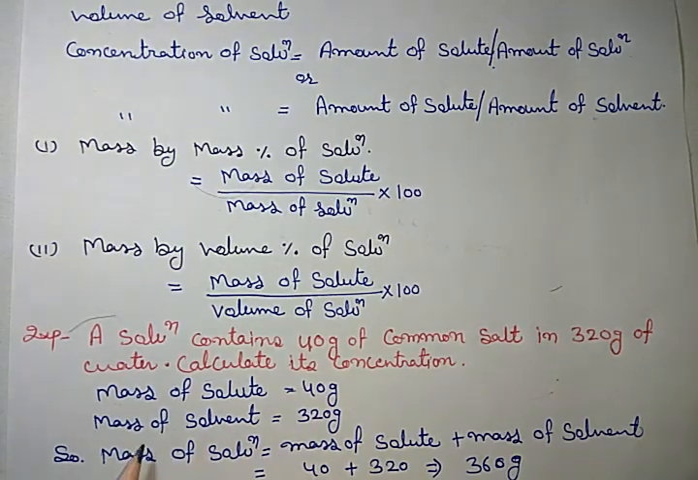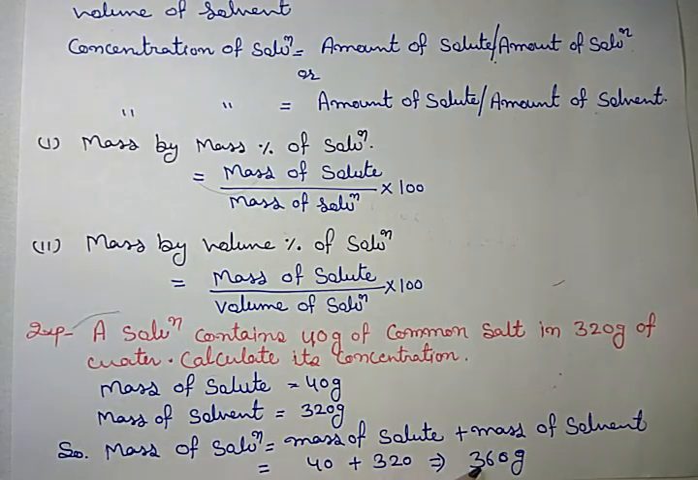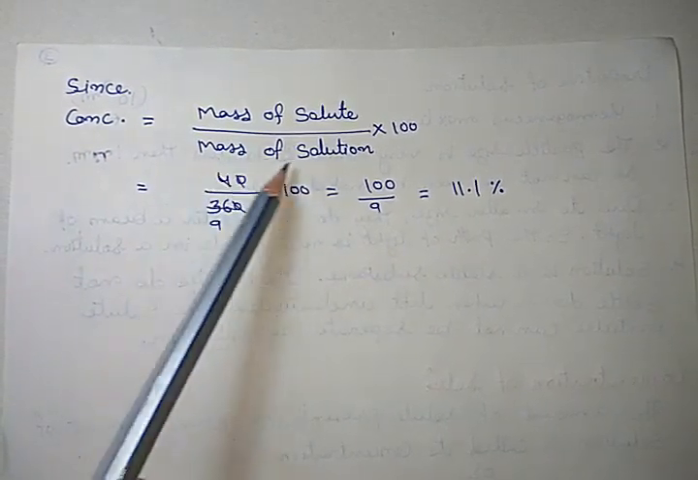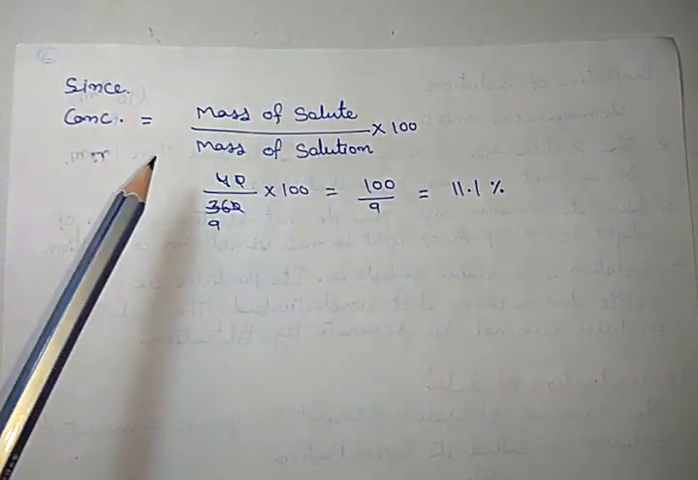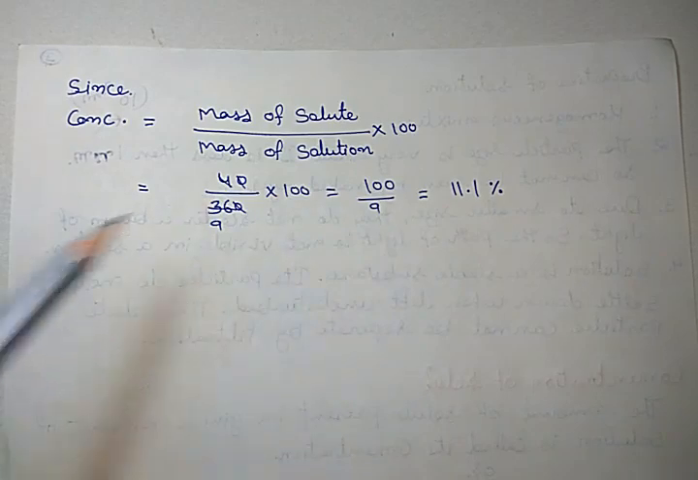Mass of solute is 40 grams, mass of solvent is 320 grams, but there is no mass of solution given. As we know, a solution is made up of the solute and solvent, so by combining them, mass of solute plus mass of solvent, we can find the mass of solution. Here 40 plus 320 is 360 grams. That is the mass of solution. Now the formula is mass of solute divided by mass of solution multiplied by 100. So 40 divided by 360 multiplied by 100 gives the answer 11.1.